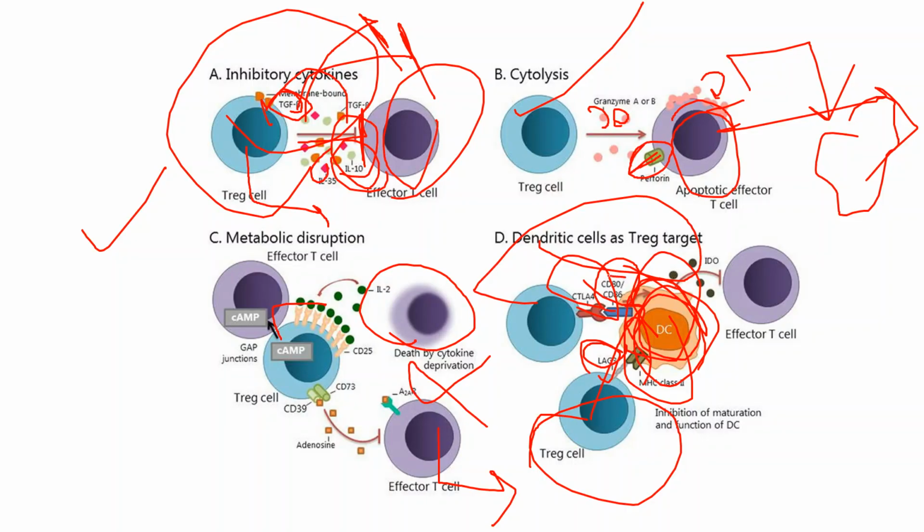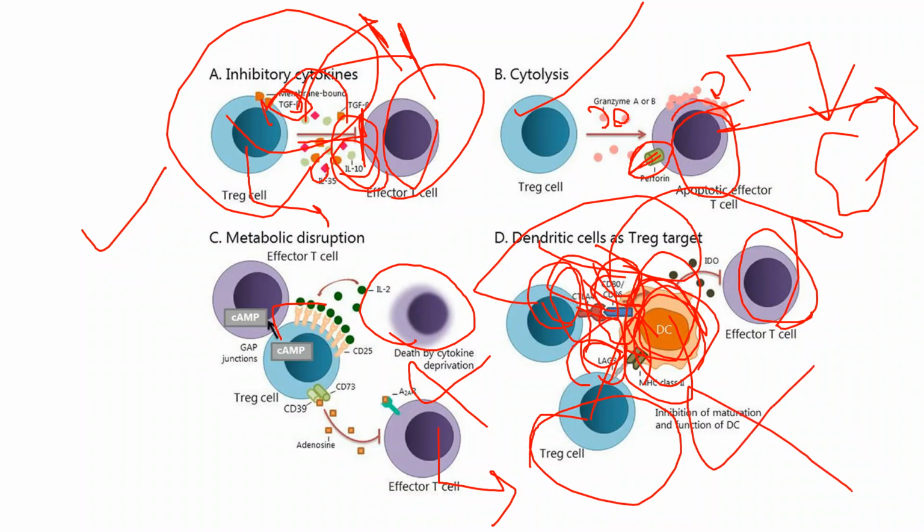So these are not free receptors. So they will not go and bind to the effector T cells because their receptors are already occupied by the ligands of the T regulatory cell, that is CTLA4 and LAG3. So there will be inhibition of maturation. Now there will be no maturation of these dendritic cells, and they are not functionally active because they are already occupied by the T regulatory cells.